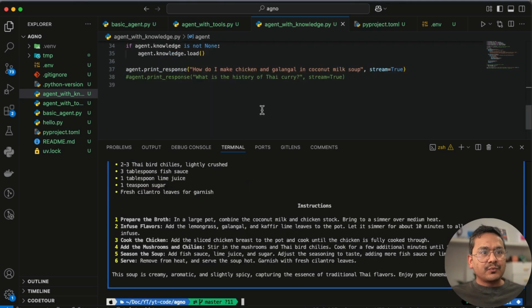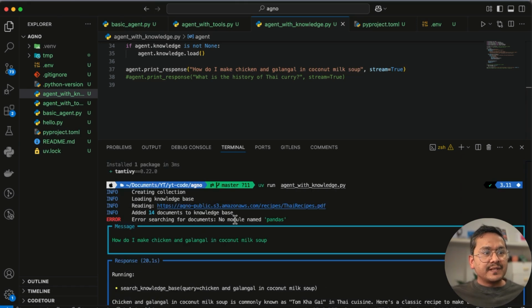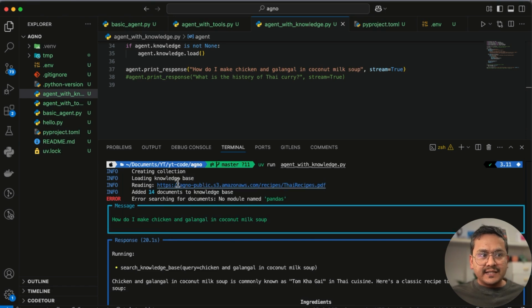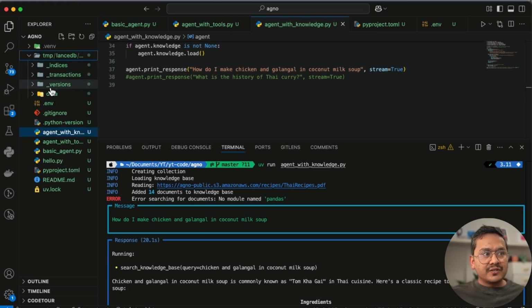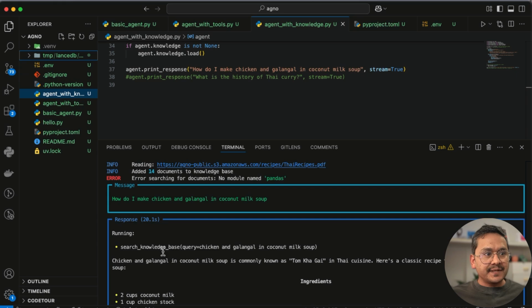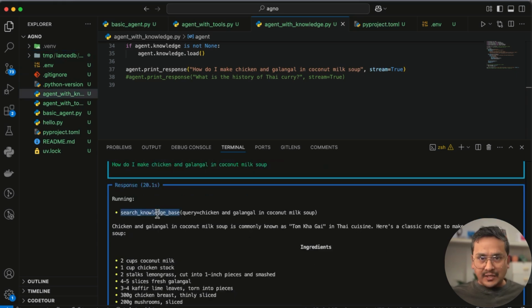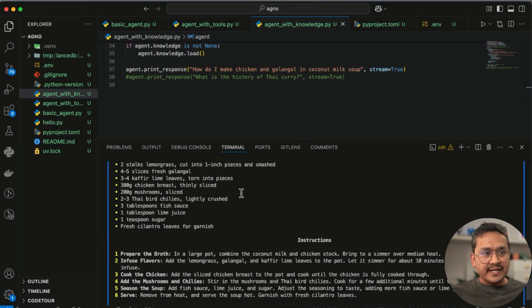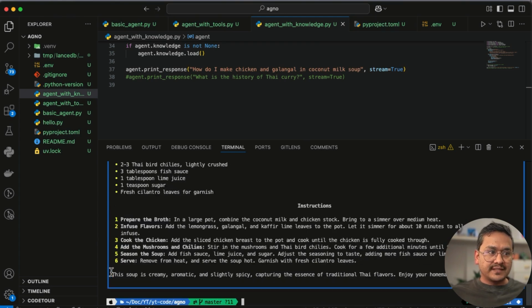Now you can see here the question: how do I make chicken and galangal in coconut milk soup? Stream equals true, it is streaming here. And now you can see it is reading this from here, added 14 documents to the knowledge base. Here you can see indices, versions, and inside there is data, all the things for the knowledge base being created. And here it's running, it did the knowledge base search because we said prefer knowledge base, right? It searches chicken and galangal in coconut milk soup, and it gets the answer. Okay, ingredients and instructions. So you can see that this soup is creamy.